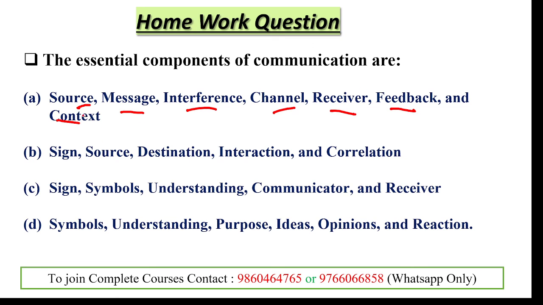So in a particular context, a source will communicate a message through a particular channel to the receiver, with interference, and get a feedback. Okay, so option A is the right answer.